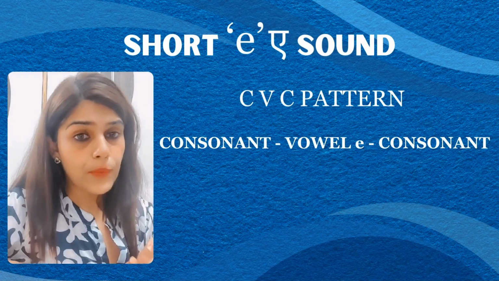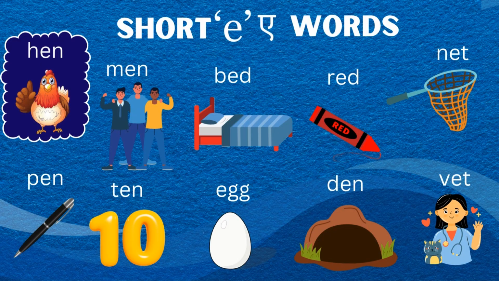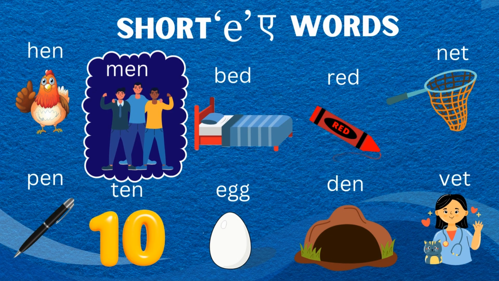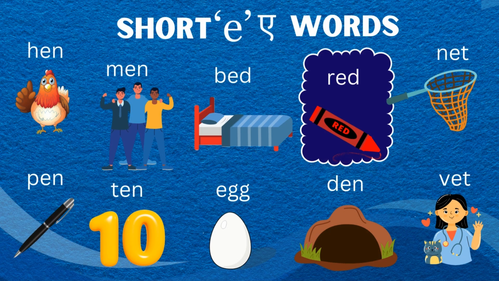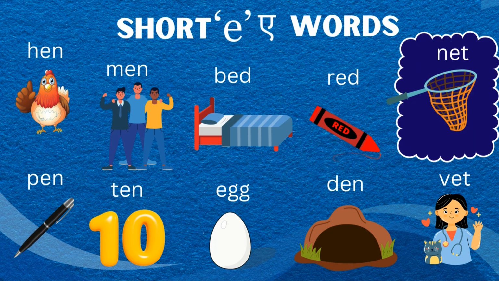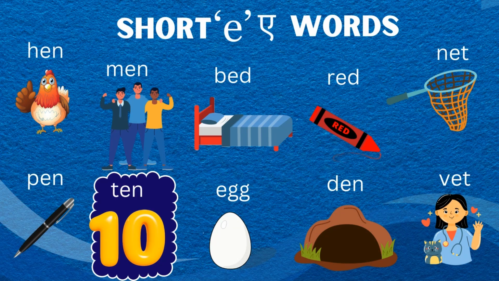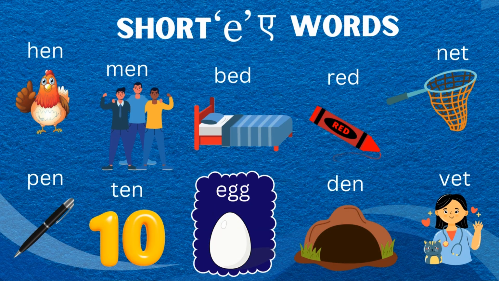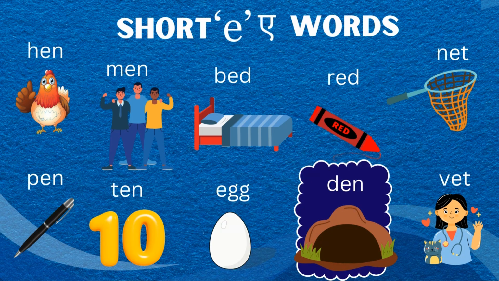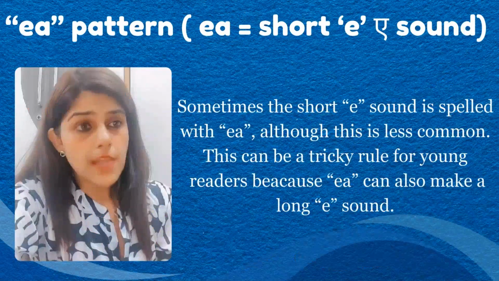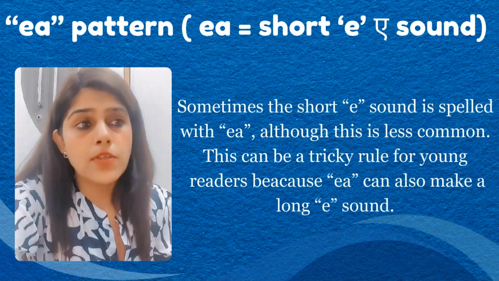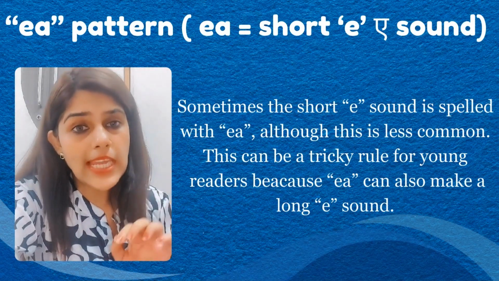For example, hen, men, bed, red, net, pen, ten, eggs, den, wet. Sometimes the short e sound is spelled with vowel e and a.